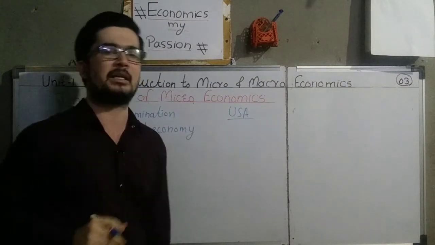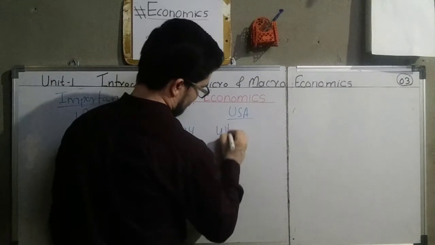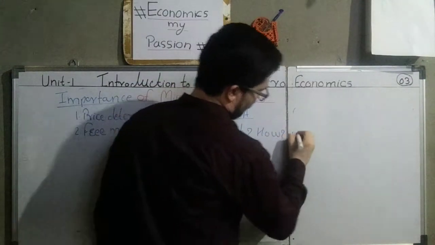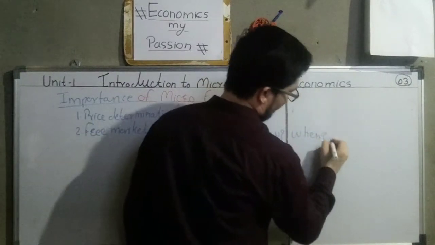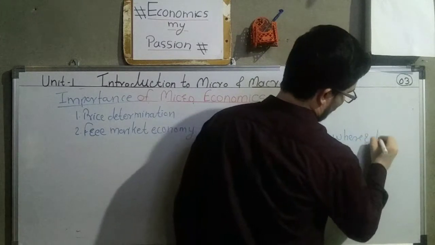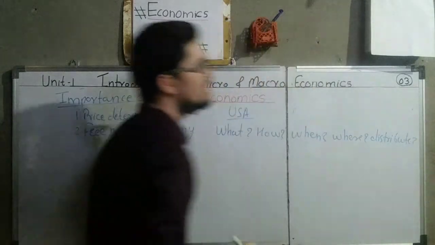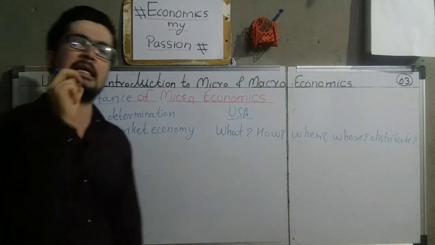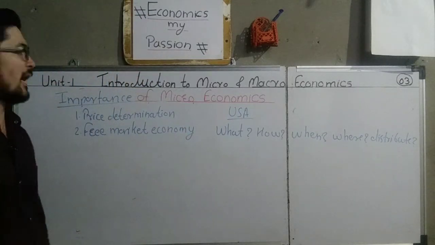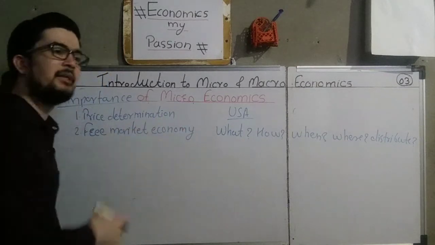on economic activities, and all the decisions related to what to produce, how to produce, when to produce, where to produce and how to distribute, all these decisions are taken at the individual level. That is why it is known as free market economy. And microeconomics tries to analyze the free market economy.